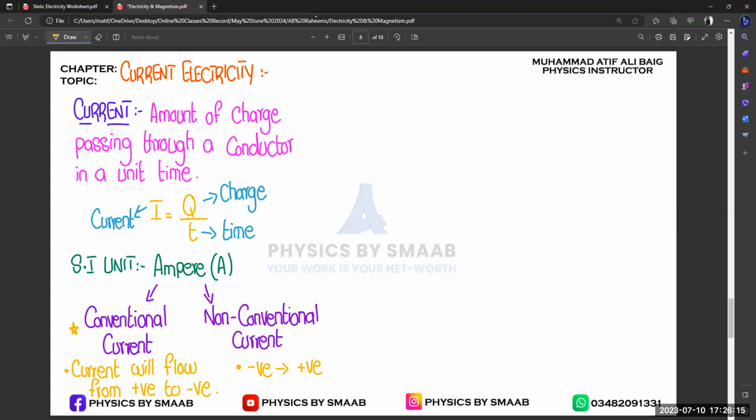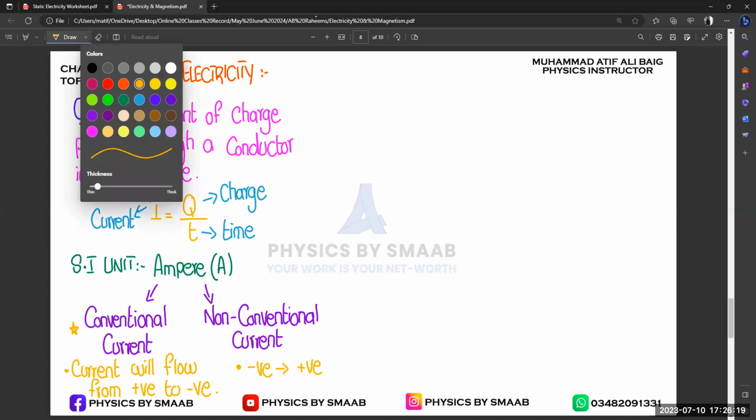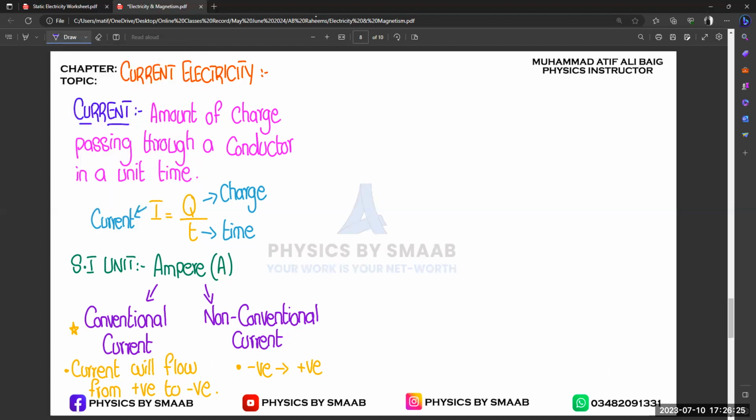And one more term: we can replace non-conventional with another term that will be easier and very simple for us to memorize. Non-conventional current is also known as electron flow, right?